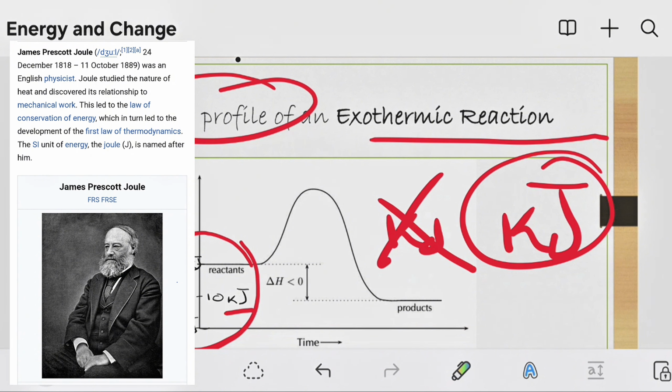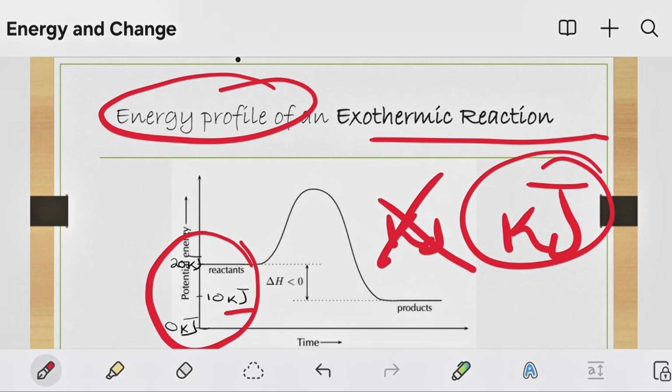So every time we hear the word thermo, we know heat is going to be involved, come hell or high water. So we are happy with the fact that then potential energy is going to be measured in kilojoules. Check.